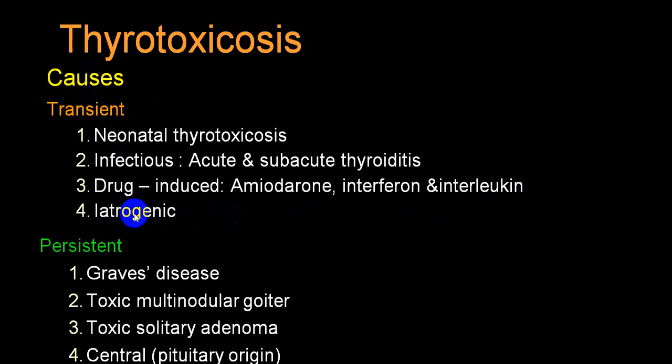As soon as you stop the drugs, the person will return back to normal. While it is persistent in the case of Graves, toxic multinodular goiter, solitary adenoma, or what we call a toxic solitary nodule, and the central variety, where there is an increased production of TSH, pituitary induced, or maybe hypothalamic induced.